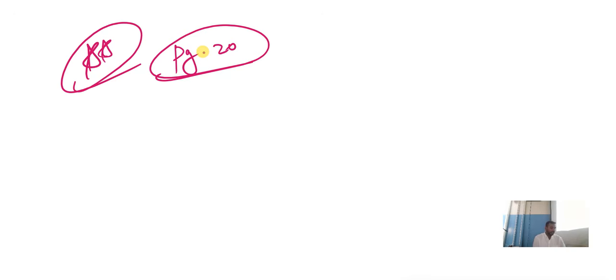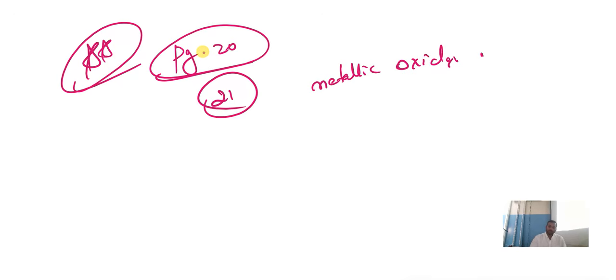Clear? And apart from that, what we need to study is on page number 23. Now I'll come back to page number 23. And also, on page number 21 we can see the reaction of metallic oxides with acids. Just have a glance at this. Just read this paragraph once.